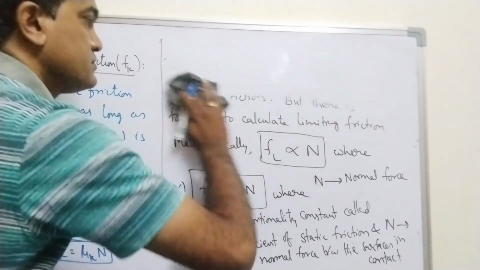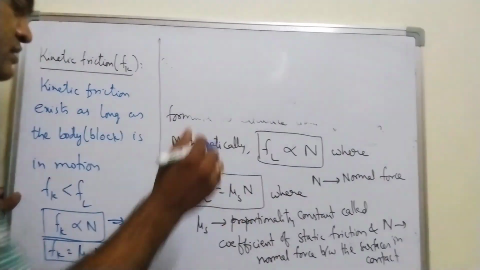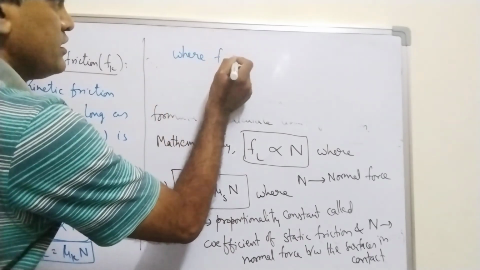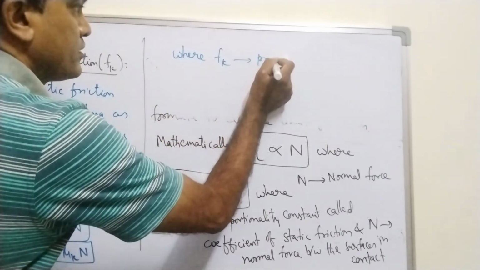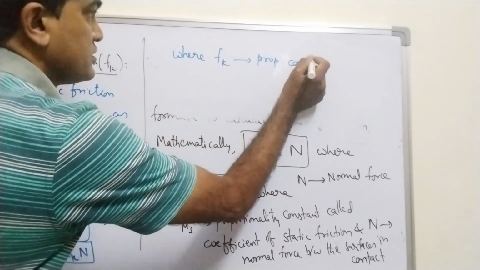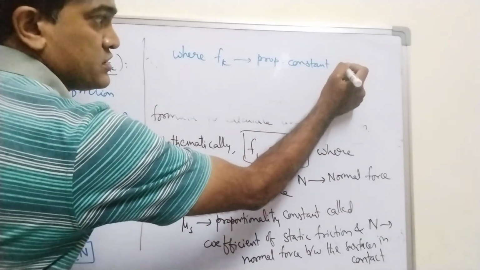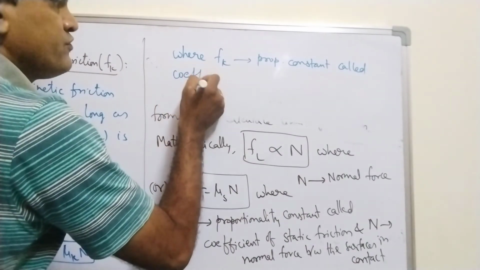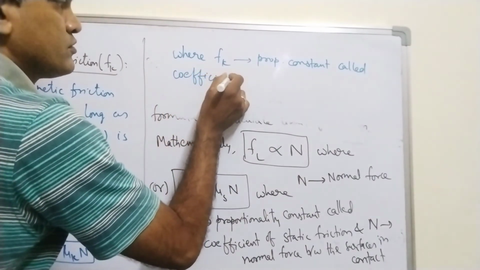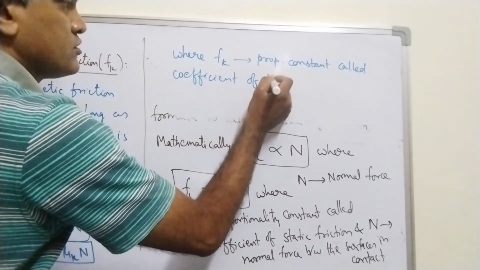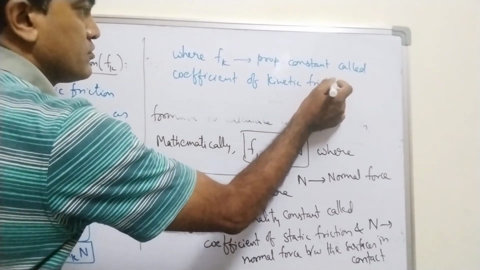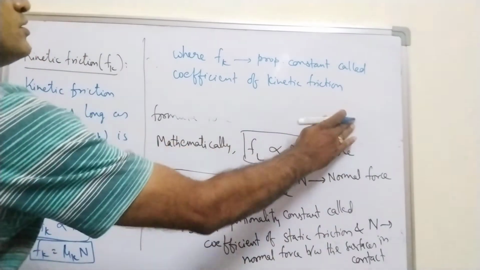Now let me write Fk, where mu k is the proportionality constant called coefficient of kinetic friction.